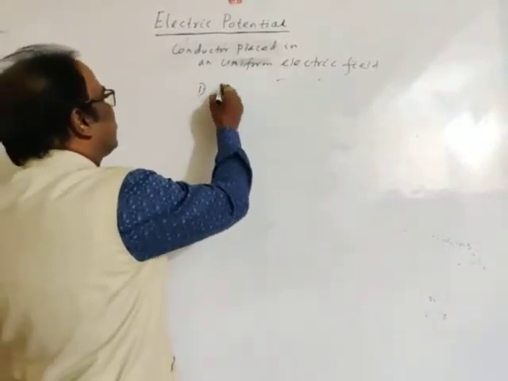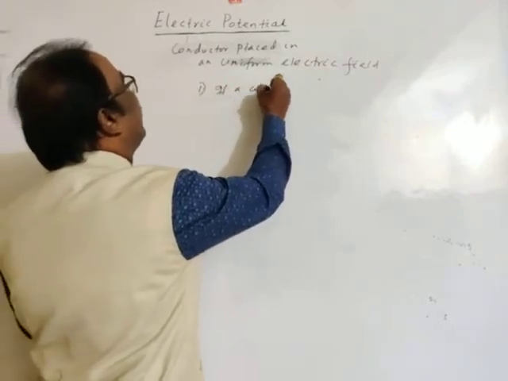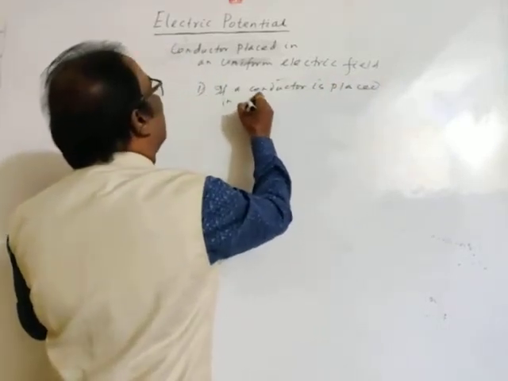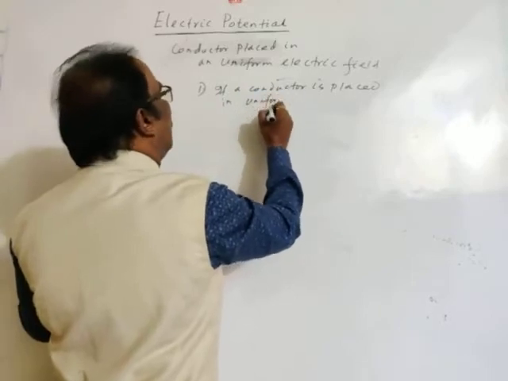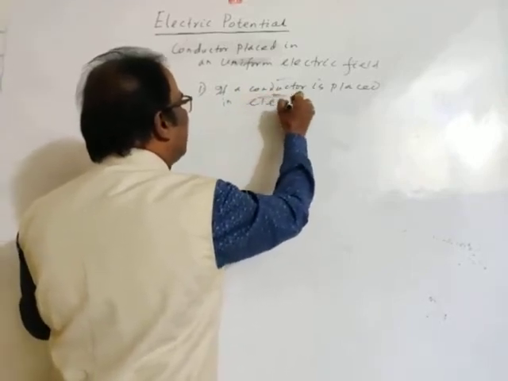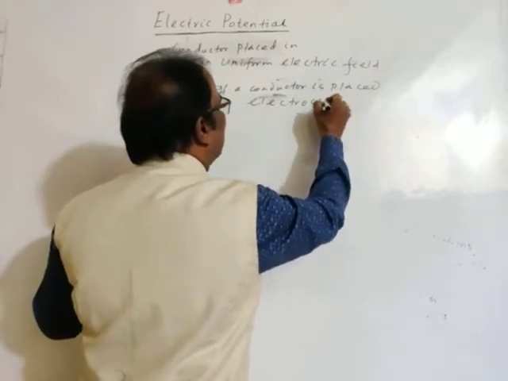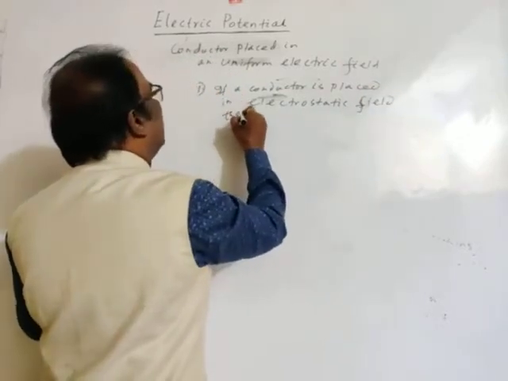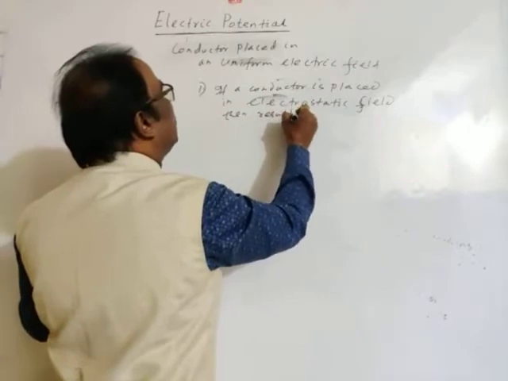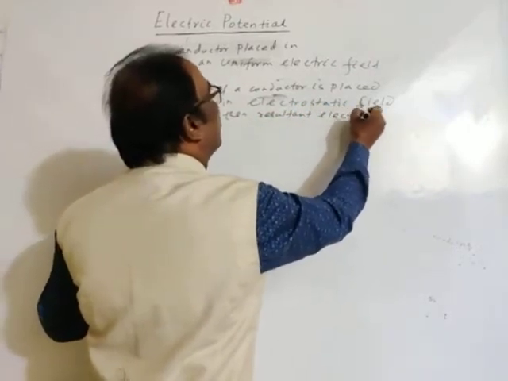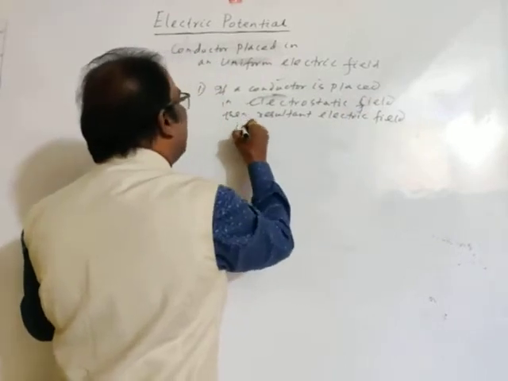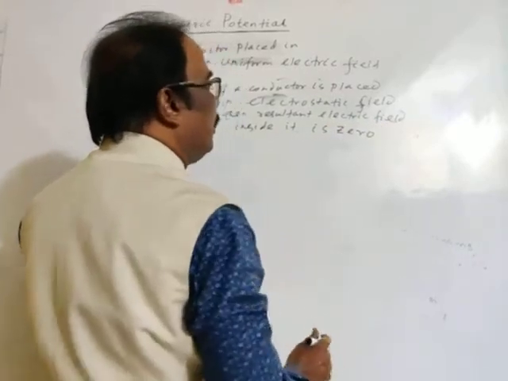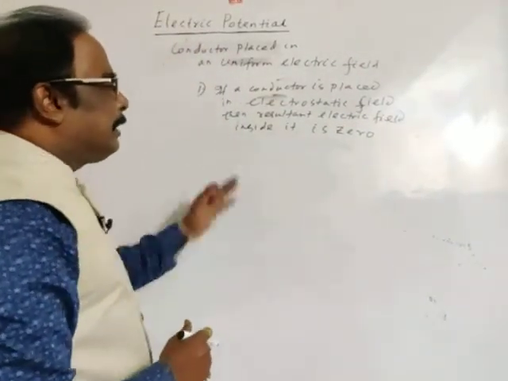Number one, if a conductor is placed in a uniform or non-uniform electrostatic field, these are very important discussions, then the resultant electric field inside it is zero. Okay, this is our point.